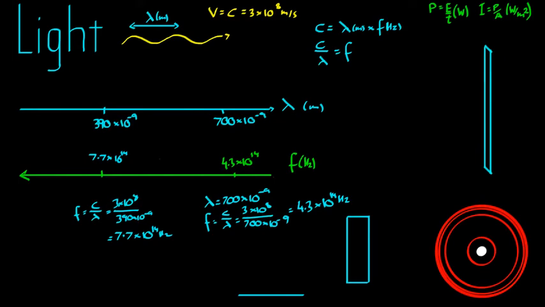Let's continue on that thought. We said before that radio waves have an incredibly large wavelength. If the wavelength is large for a radio wave, the frequency must be small. And we also know that X-rays have an incredibly small wavelength. And if the wavelength is small for an X-ray, the frequency must be large. So moving on, let's discuss coherent and incoherent.